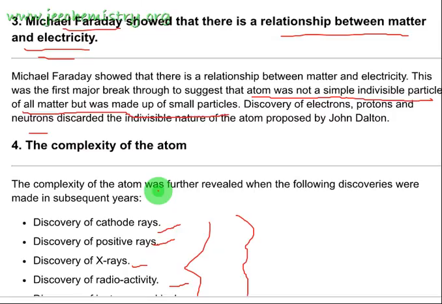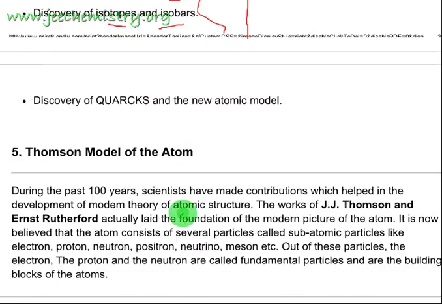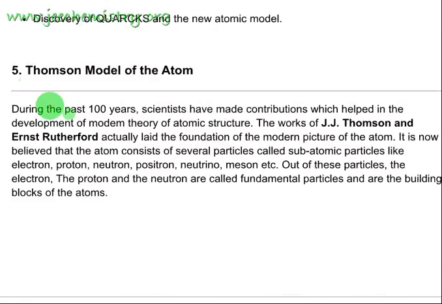You do not need to go to any books; you just need to revise all these things. We will also learn about Thomson's model of atoms.